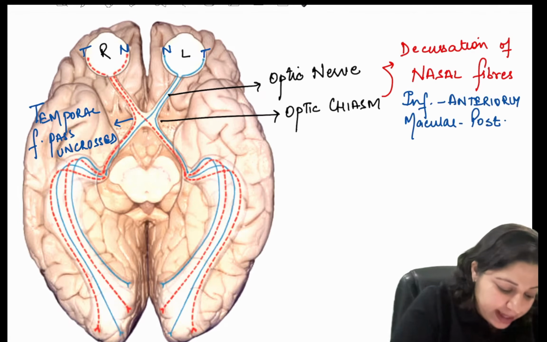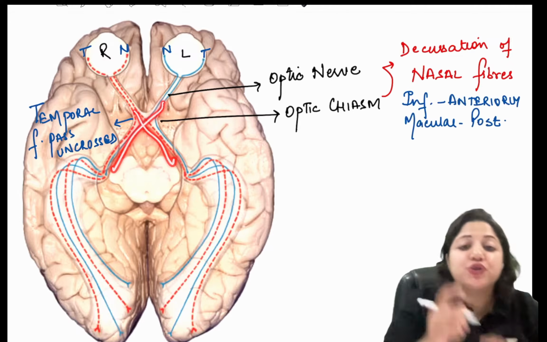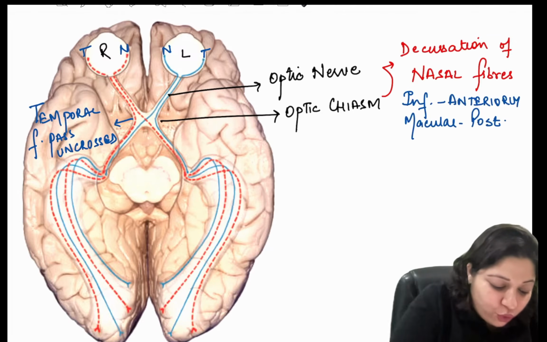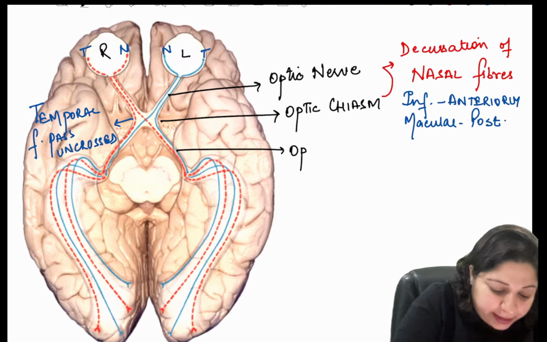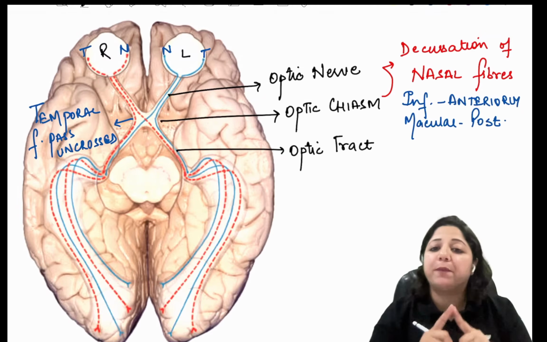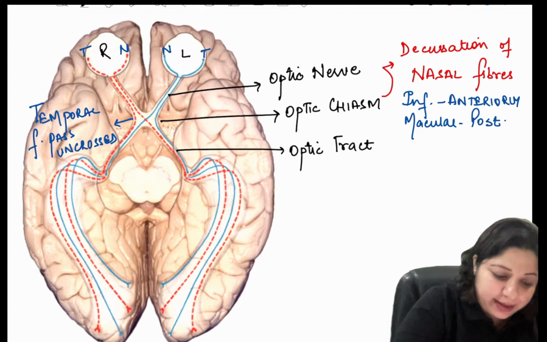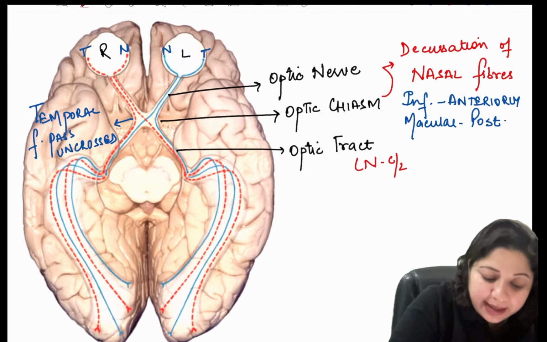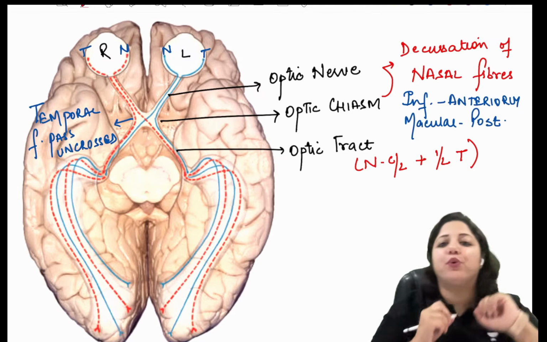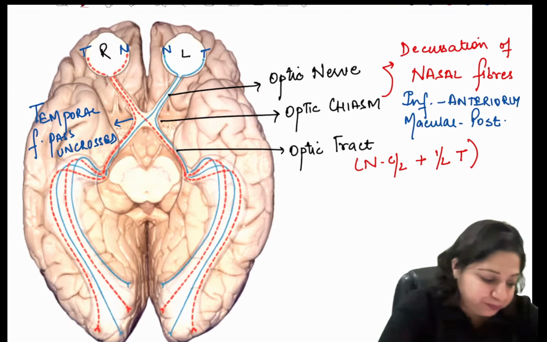Now from the chiasm, once they have crossed, they follow behind and this is called the optic tract. So what does the optic tract have? The optic tract consists of nasal fibers of the contralateral side plus ipsilateral temporal fibers. Is that clear?